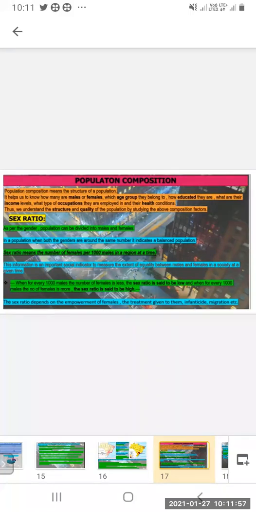When for every 100 males, the number of females is less, then the sex ratio is said to be low. When for every 100 males, the number of females is more, then the sex ratio is said to be high.